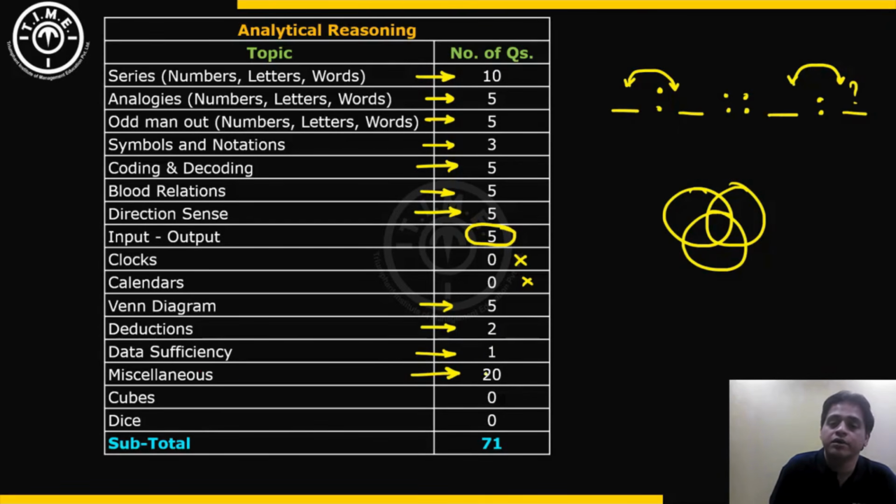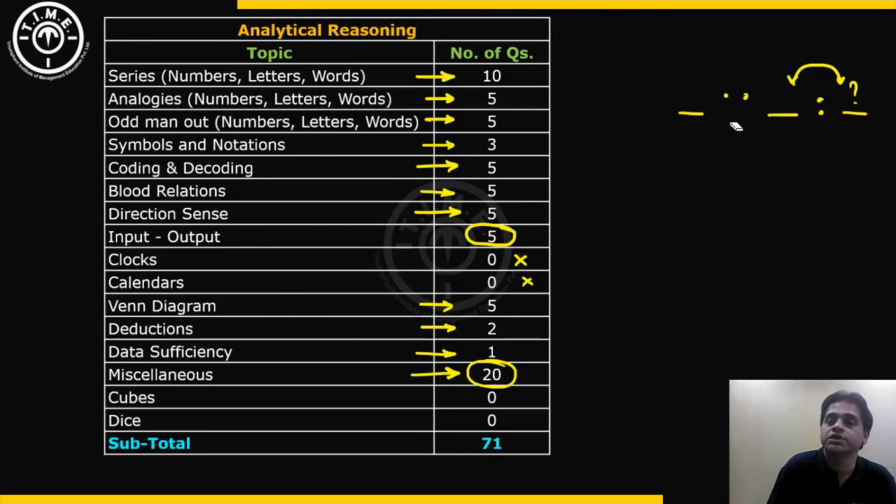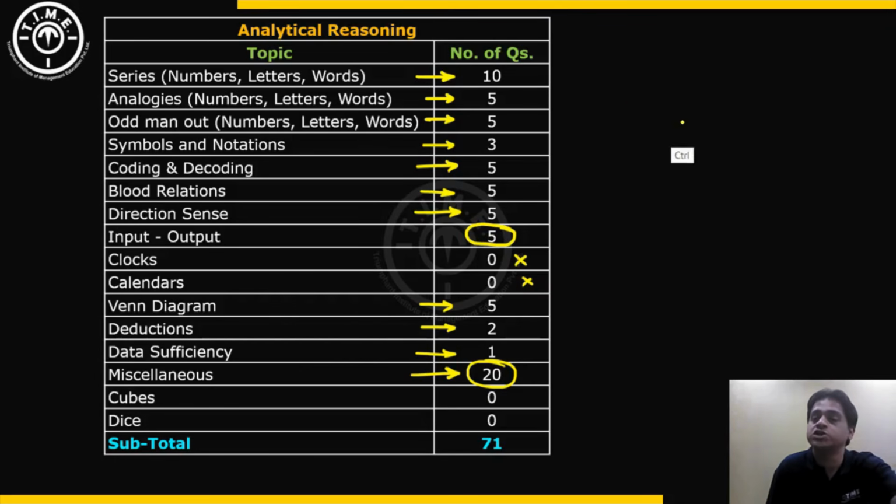Then the main area in analytical reasoning, miscellaneous questions. 20 questions were of this area. Now this miscellaneous question type will include a large number of question varieties. So there were questions where students had to put words in logical order. Words were given and you have to put them in logical order.